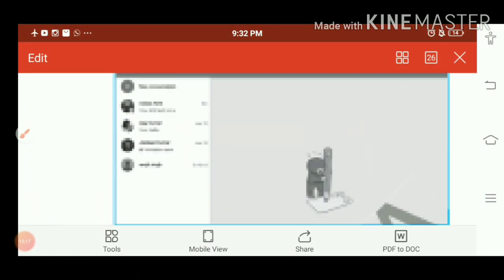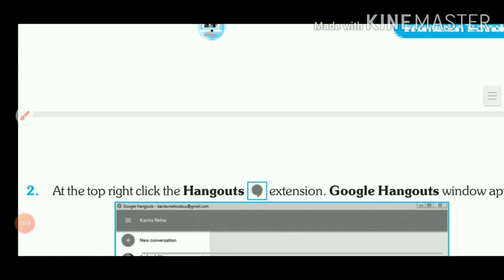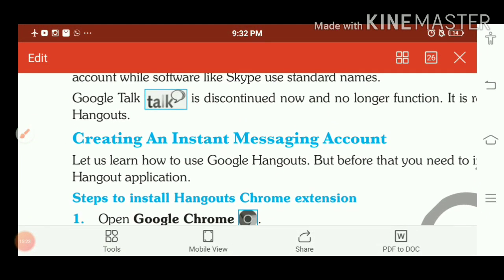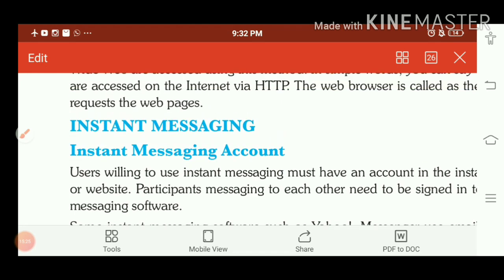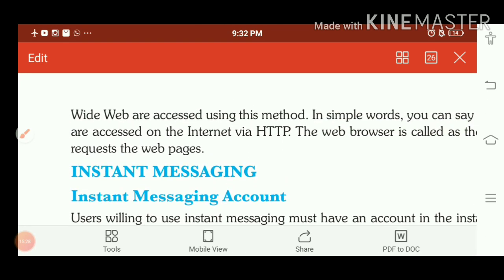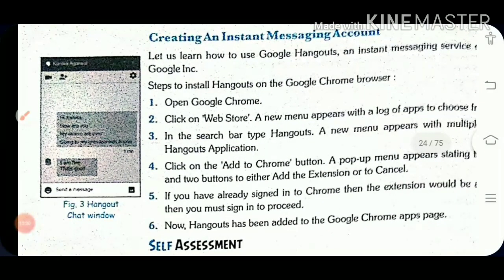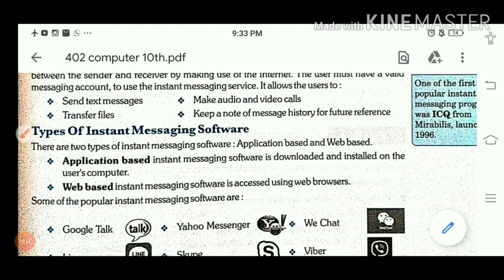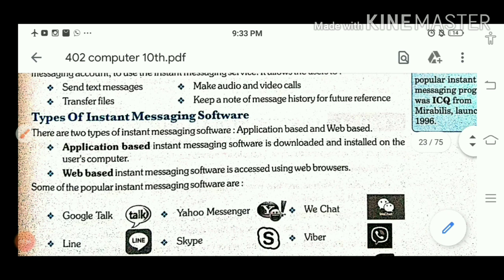So children, nothing is there in explaining this topic. The most important thing is instant messaging. Instant messaging means that we are sharing information, sharing messages, in real time. And instant messaging is of two types: first one is application based and second one is web based. Important one, web based means there is no need to install any software.